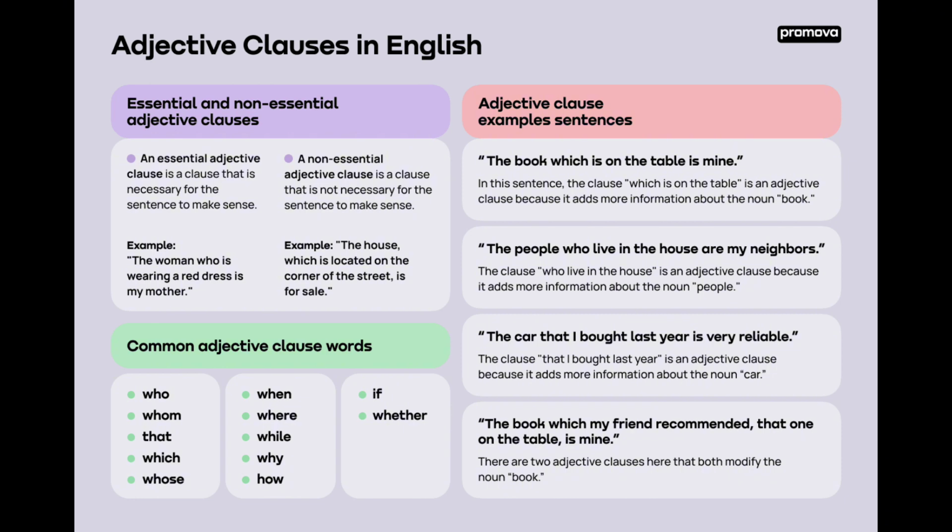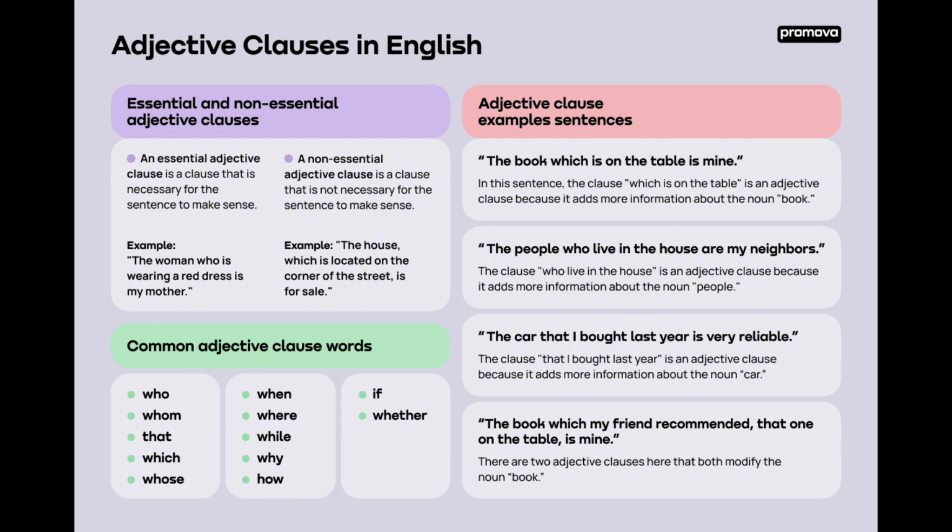And common adjective clause words are who, whom, that, which, whose, when, where, while, why, how, if, and whether. And here are some adjective clause example sentences. The book which is on the table is mine. In this sentence, the clause which is on the table is an adjective clause because it adds more information about the noun book. The people who live in the house are my neighbors.